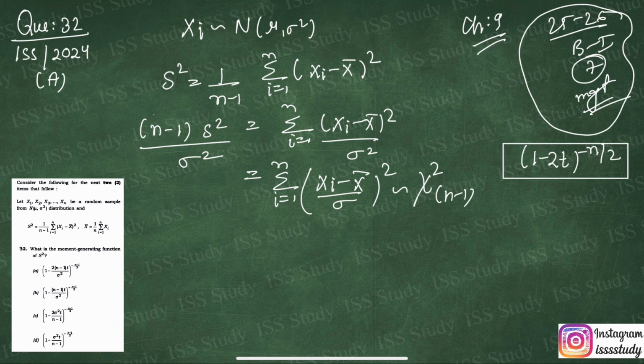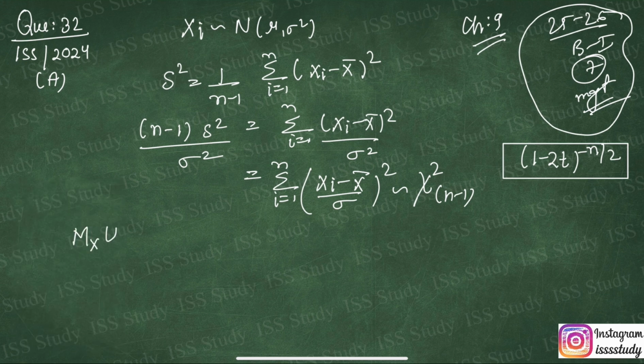Okay, now everyone, you can see what we have here. We have to find the moment generating function. So I'm going to write down the general formula of the moment generating function for a random variable X. The general formula is M_X(t) = E[e^(tX)].